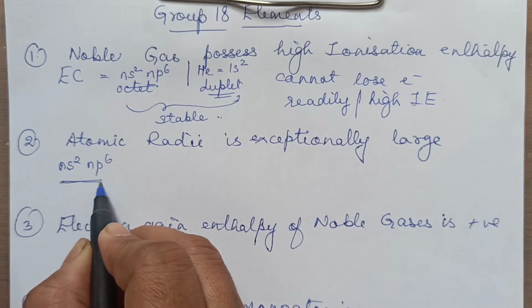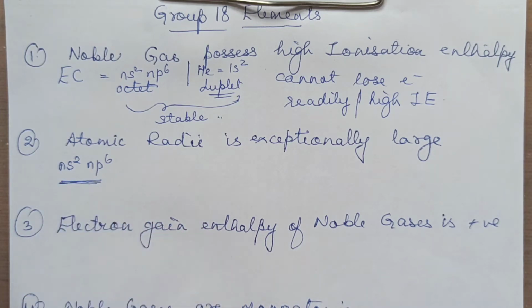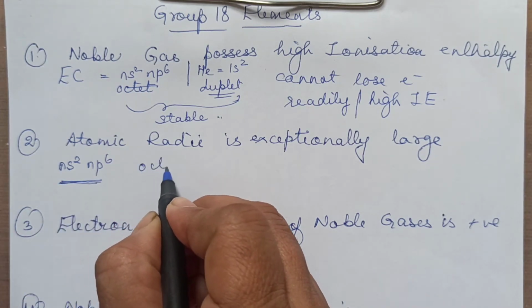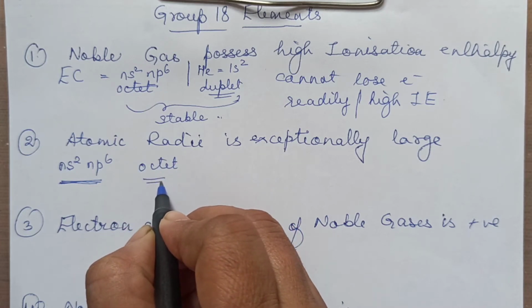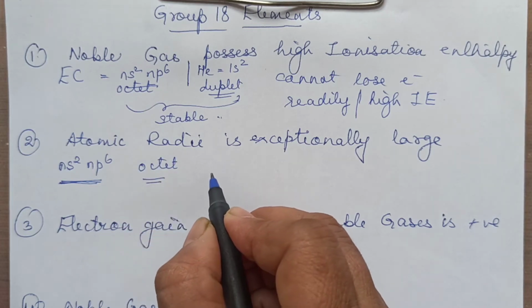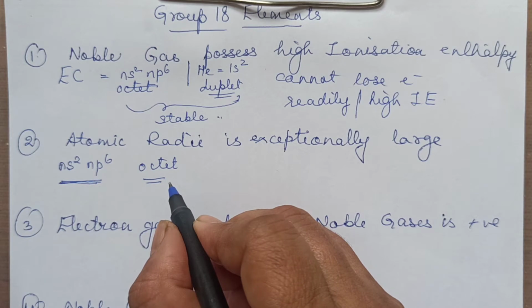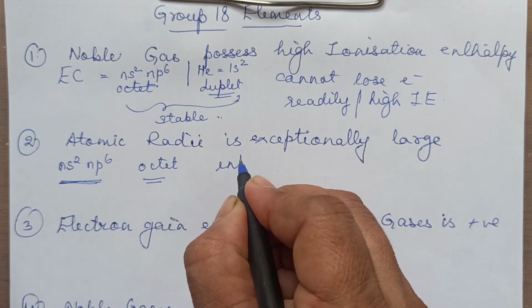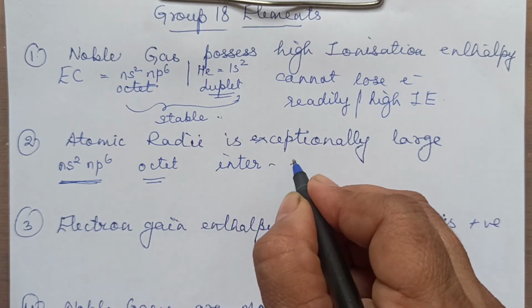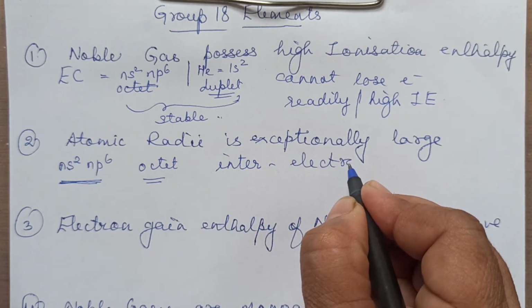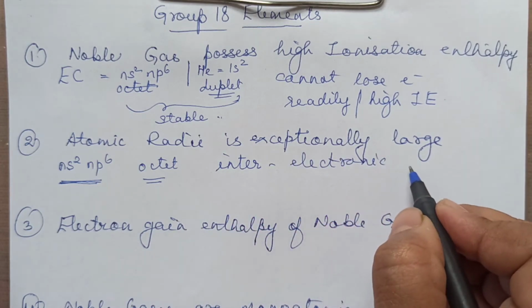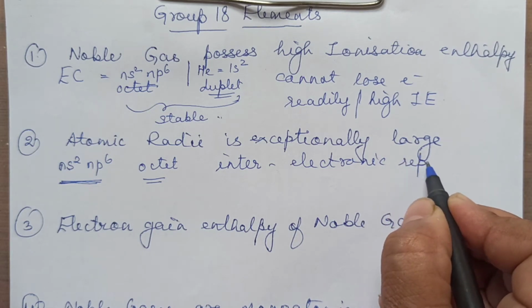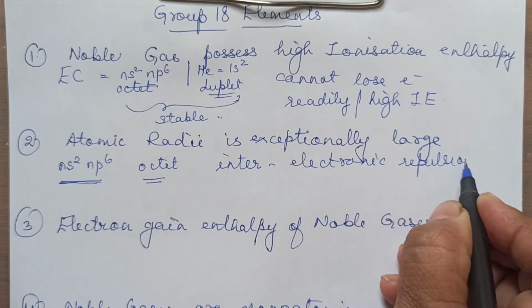So in this, all shells are completely filled. It is having octet configuration. So as a result, what is happening? Each orbital has the paired electron. So paired electron means there is more inter-electronic repulsion between them, since all the orbitals are completely filled.